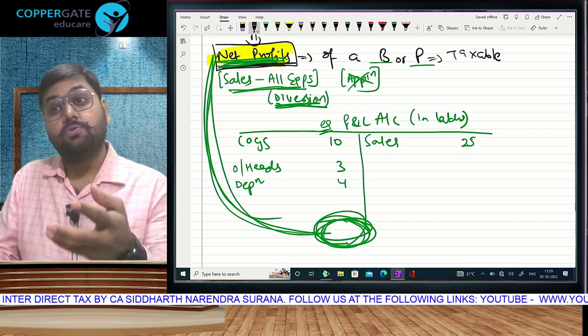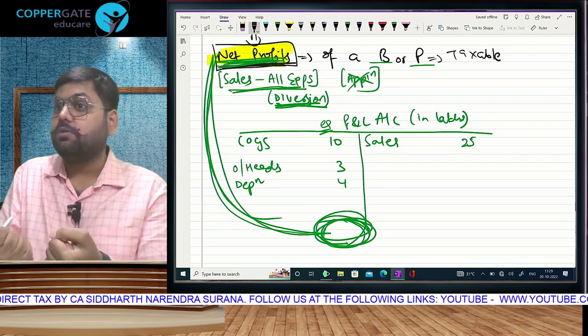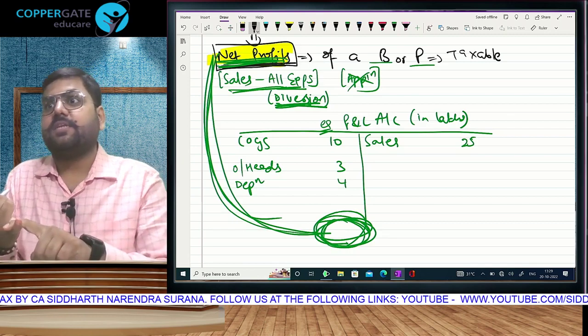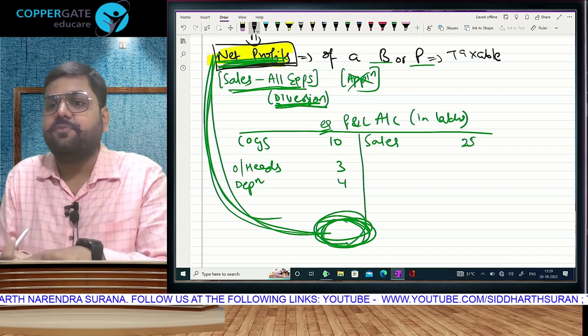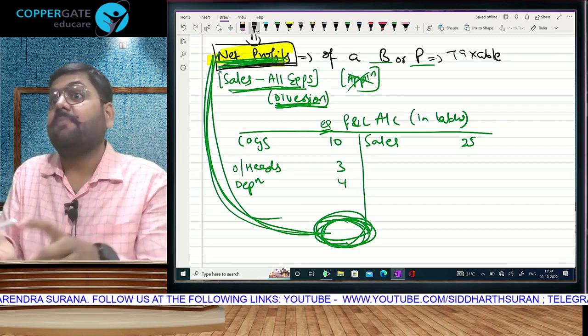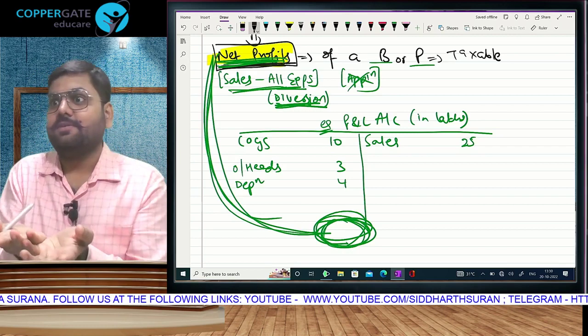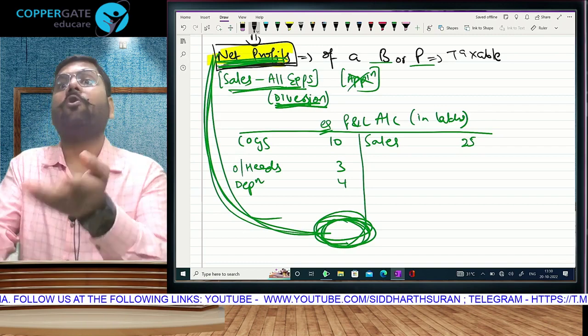So my question to those students only whose base is very strong. If net profit is taxable, which is computed in P&L account, which we have studied from 11th standard, and by the time you come to final, so how many years say you are making accounts? So what am I going to teach you?